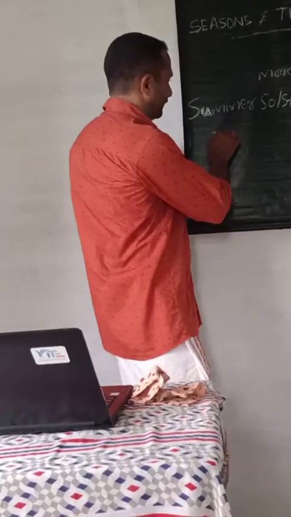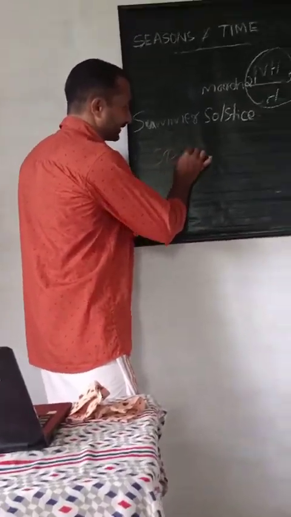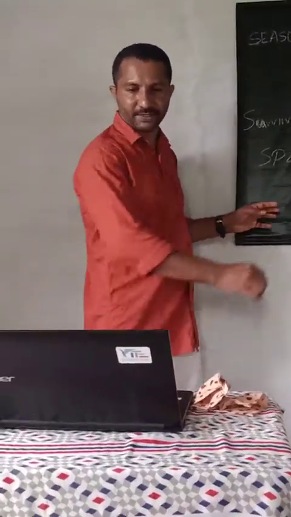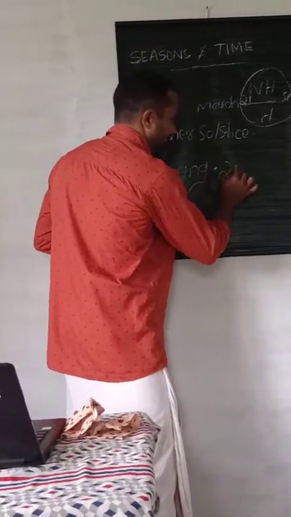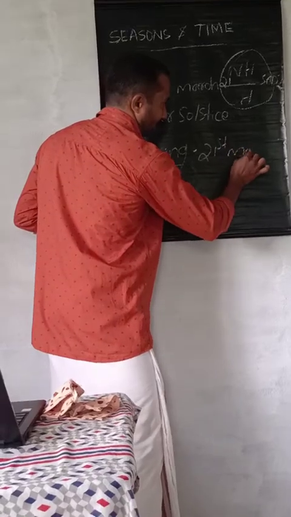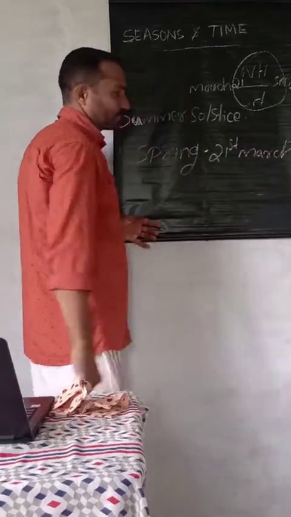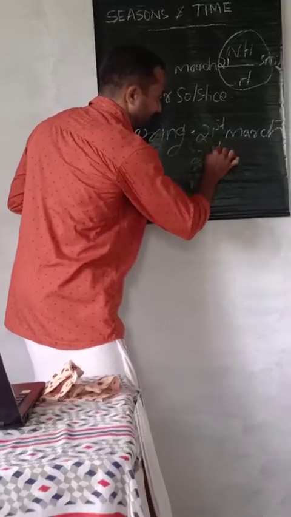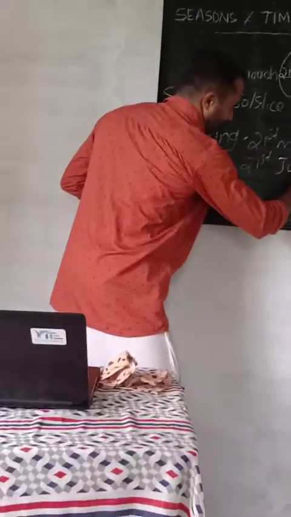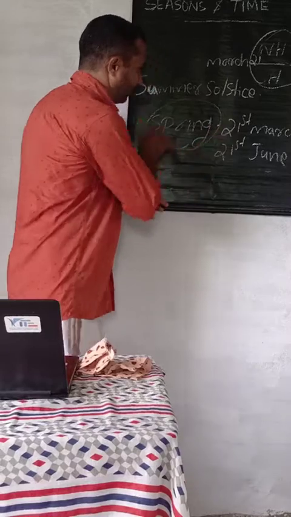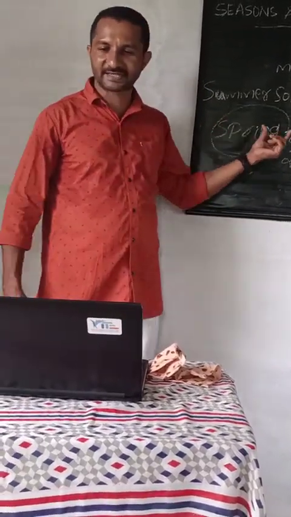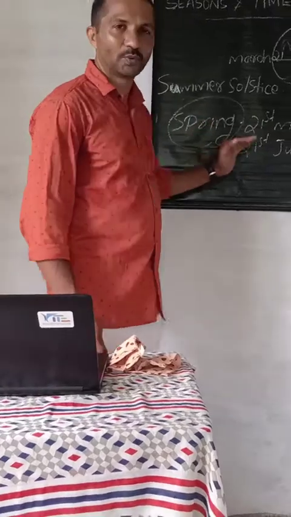To the another season, that is spring season. Spring occurs in between 21st March to 21st June. What is the speciality of spring season? It is a transition period from winter to summer.